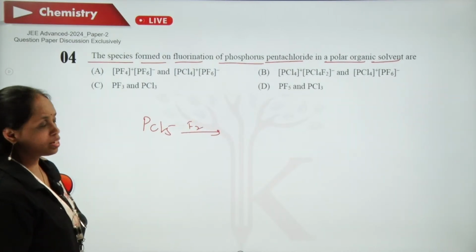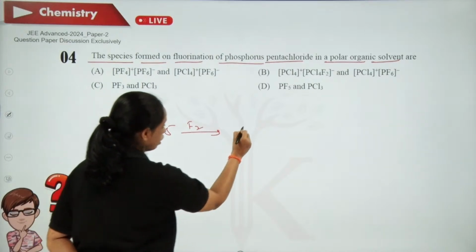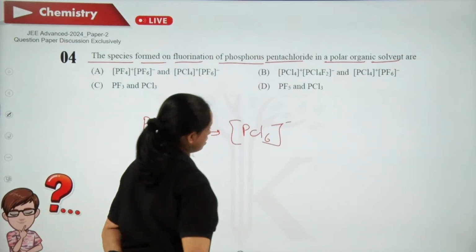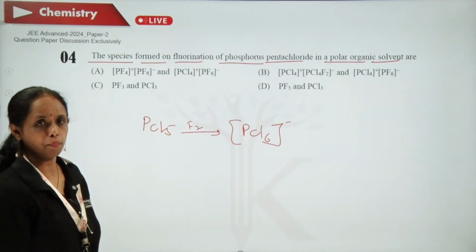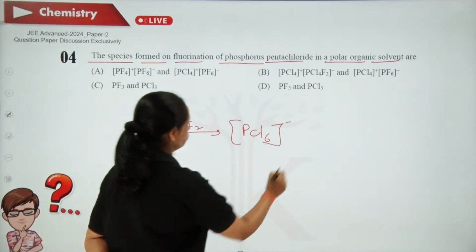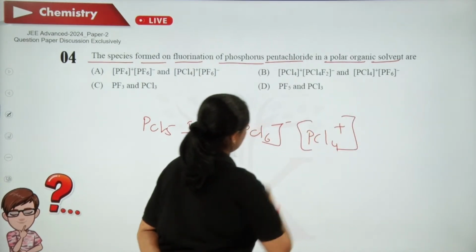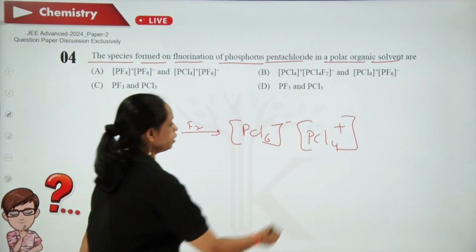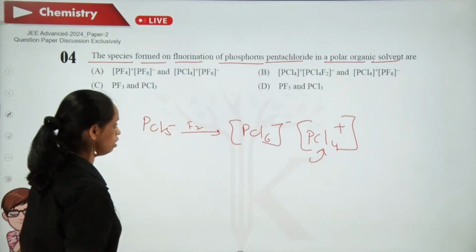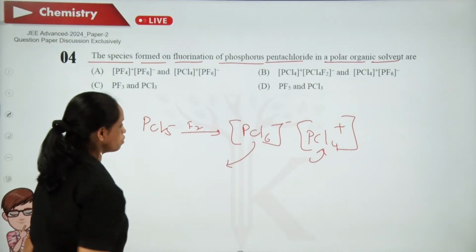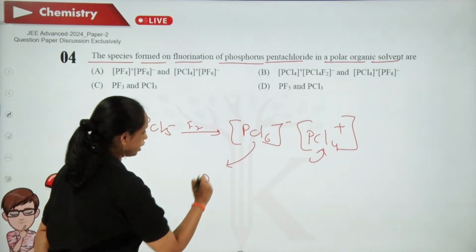We know that in solid state it exists as PCl6 minus and PCl4 plus. Now fluorine cannot enter into the positively charged one, so it will be intact and the isomers of this will be formed, and you will be having